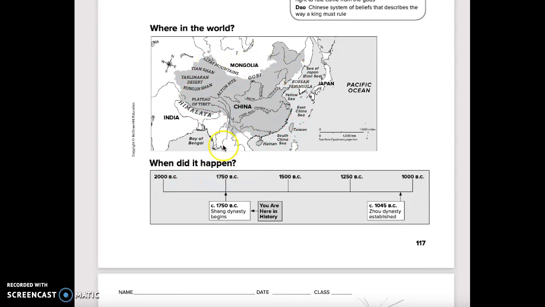This is a map of where in the world we will be studying. When did it happen? The timeline: 1750 BC, Zhou Dynasty begins. This is where we are in history now.